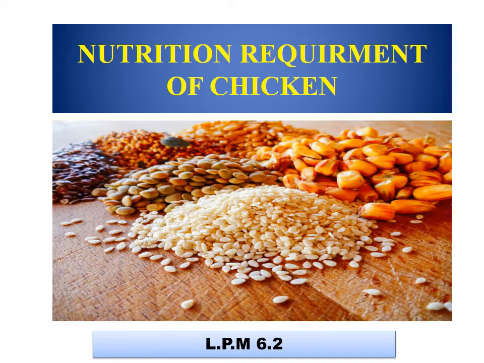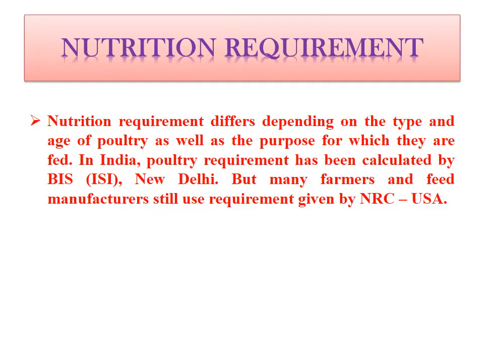Now we will learn about the nutrient requirement of chicken. In the last course we have already learned the feeding standard. Feeding standards are the standards or tables by which we can determine the amount of different nutrients such as carbohydrate, protein, fat, vitamin and mineral needed by an animal throughout the day. Similar tables are available for poultry ration also.